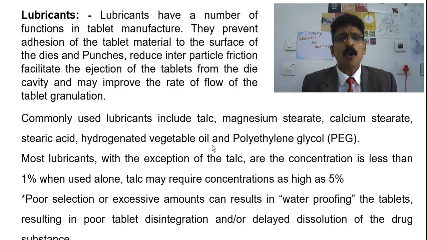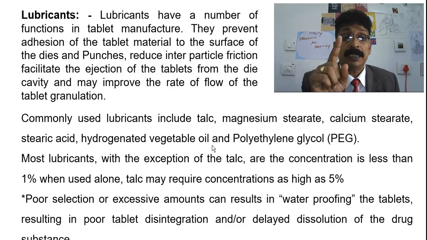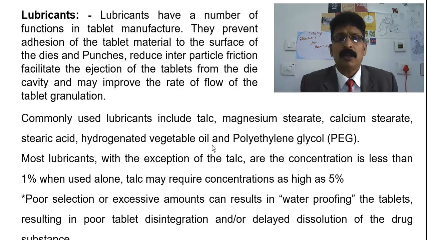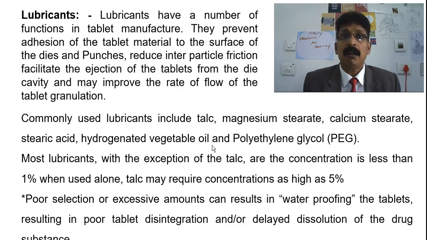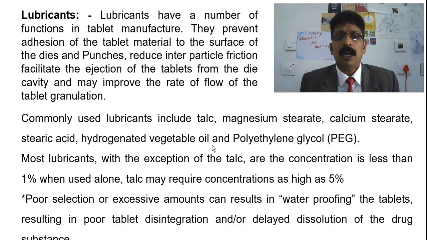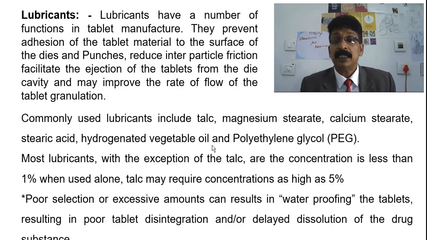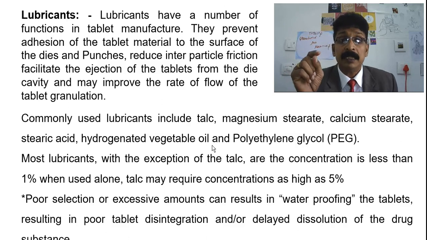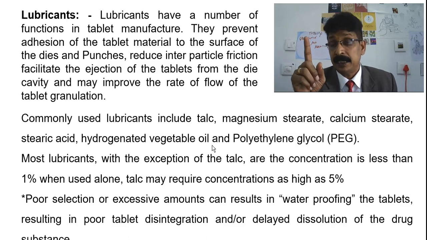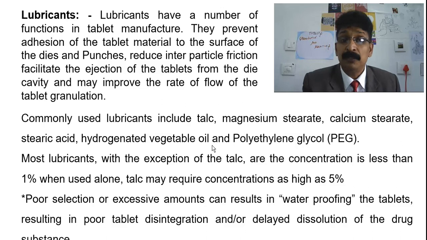Most lubricants, with the exception of talc, are used alone at concentrations of less than 1%. Talc may require concentrations as high as 5%. Poor selection or excessive amounts can result in waterproofing of the tablet, resulting in poor tablet disintegration and delayed dissolution of the drug substance.